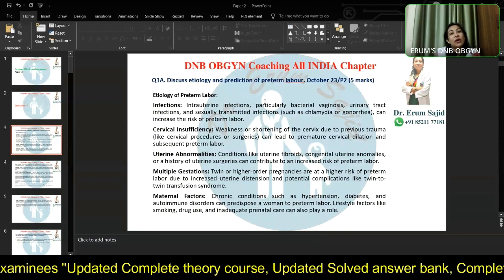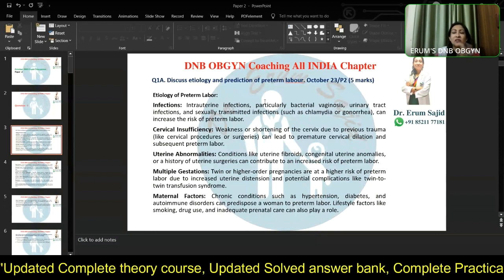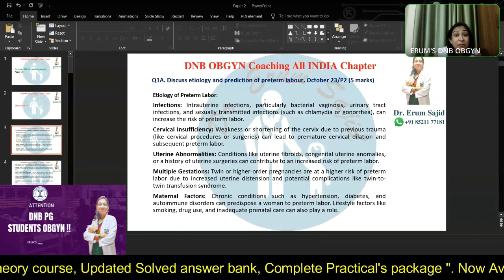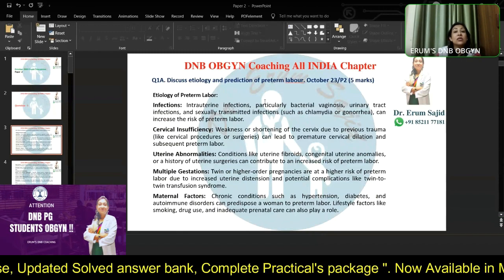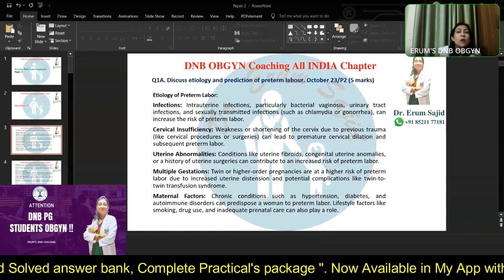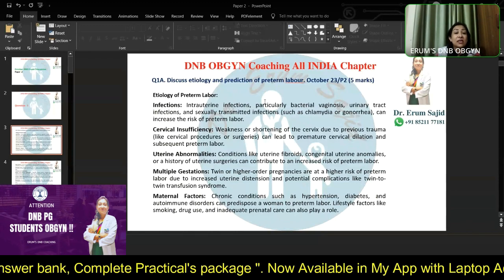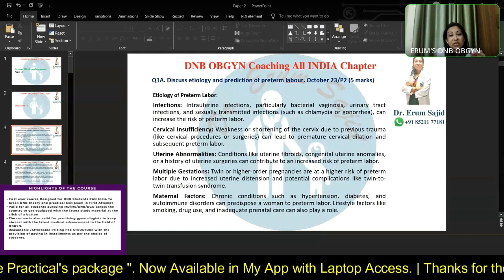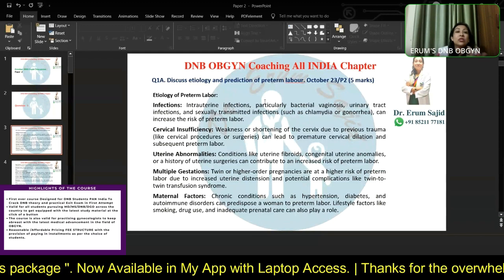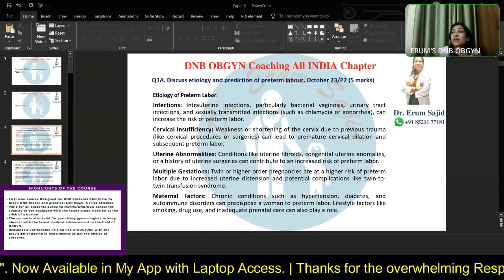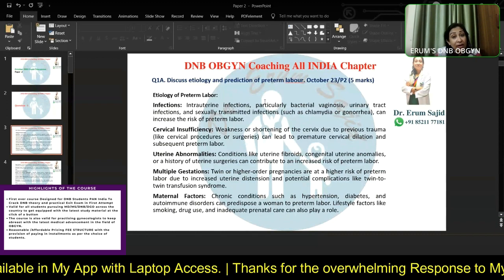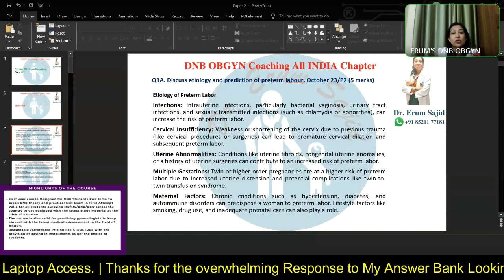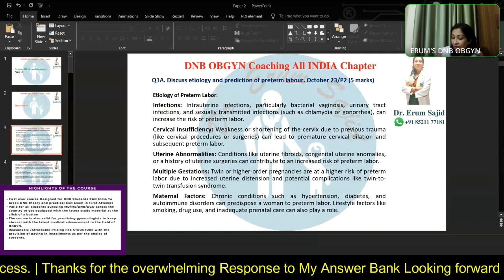So infections, whatever infections come to your mind, you can write down: fungal infections, bacterial vaginosis, or trichomonas, or chlamydia specifically, very notorious for causing preterm labor. Gonorrhea, not so common, but definitely chlamydia, the sexually transmitted disease. Cervical insufficiency: shortening of cervix or small cervix, cervical weakness. Uterine abnormalities: Mullerian abnormalities, so many of them. You can also include uterine fibroids here, and maternal factors.